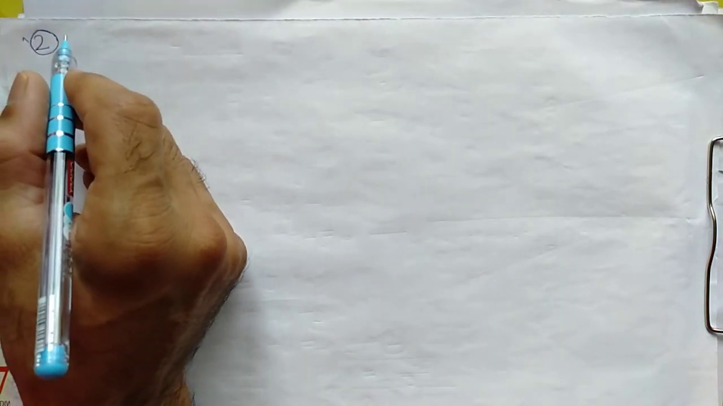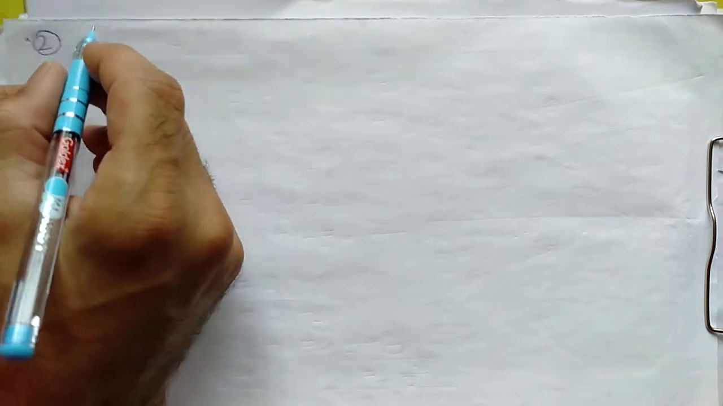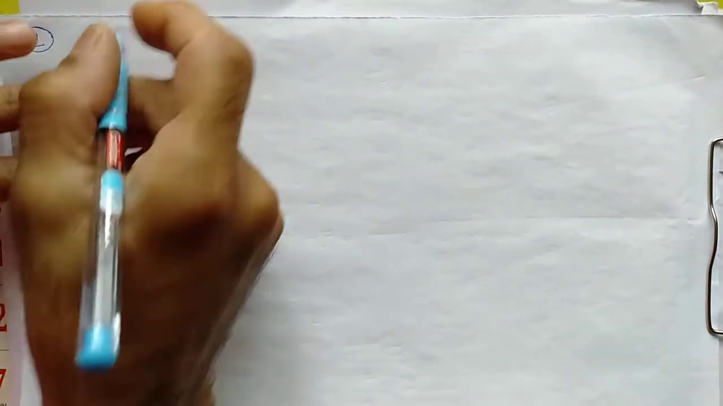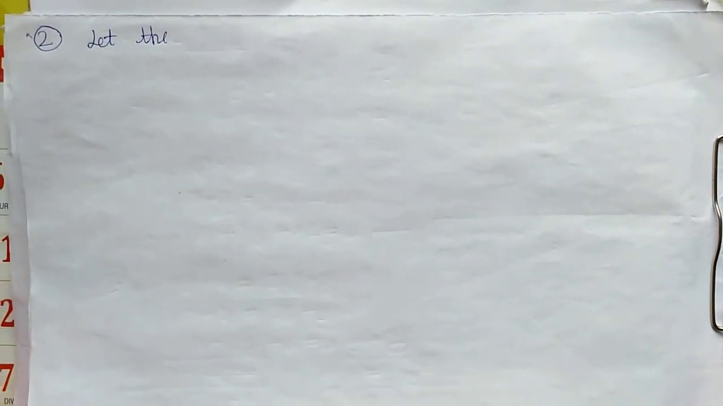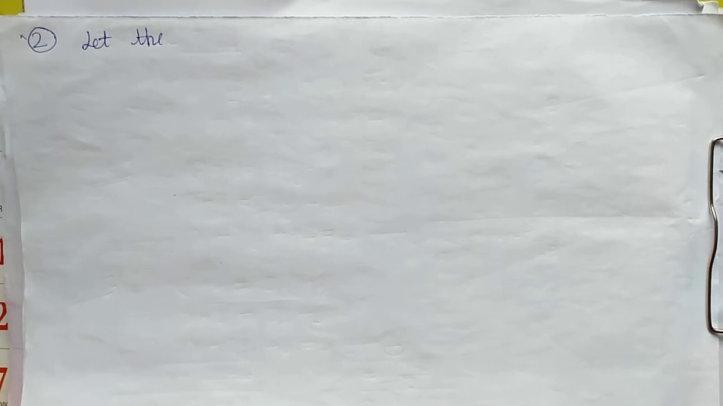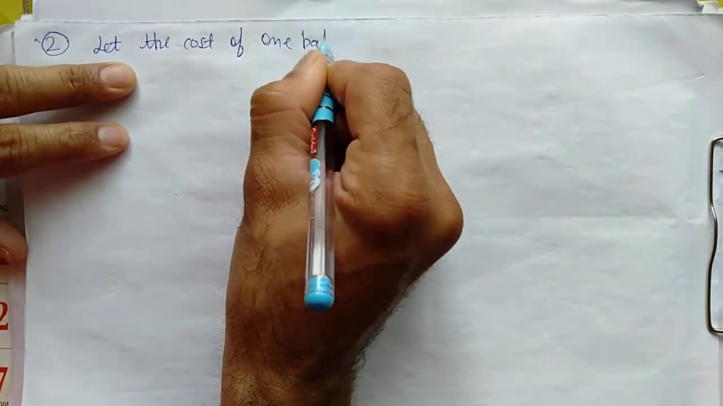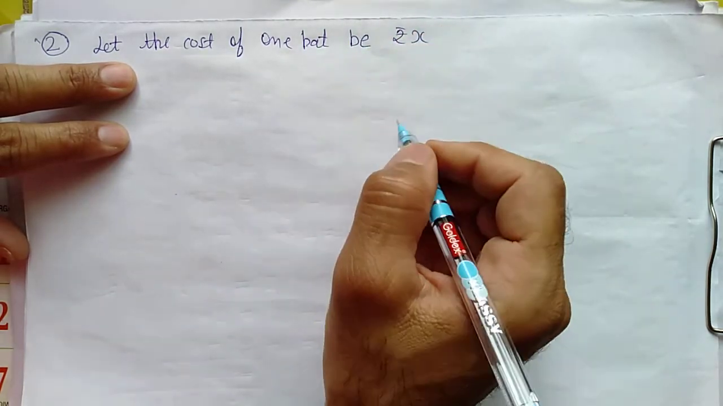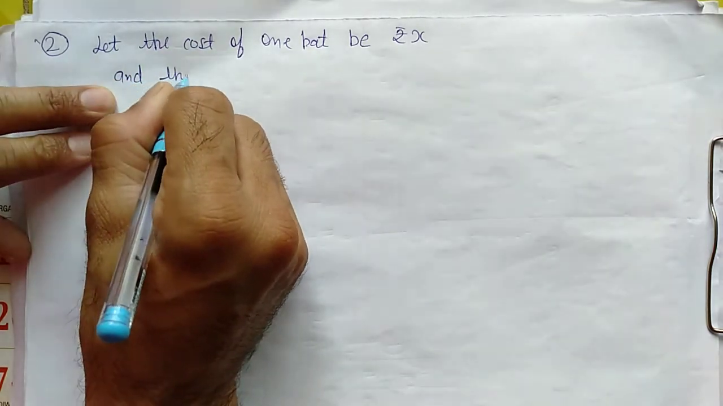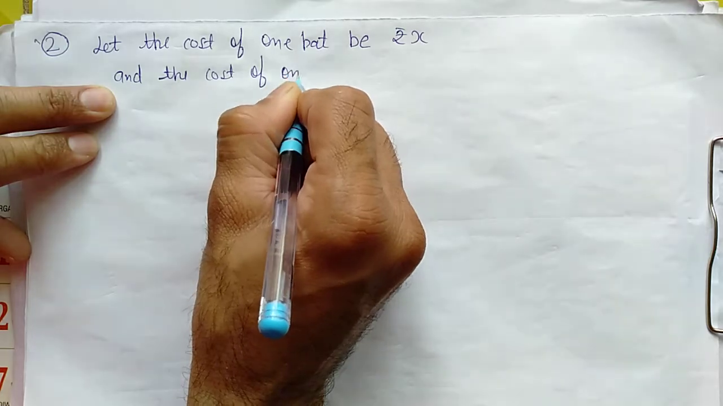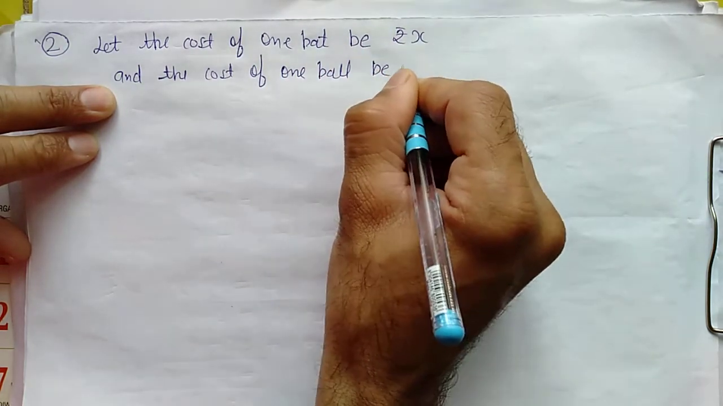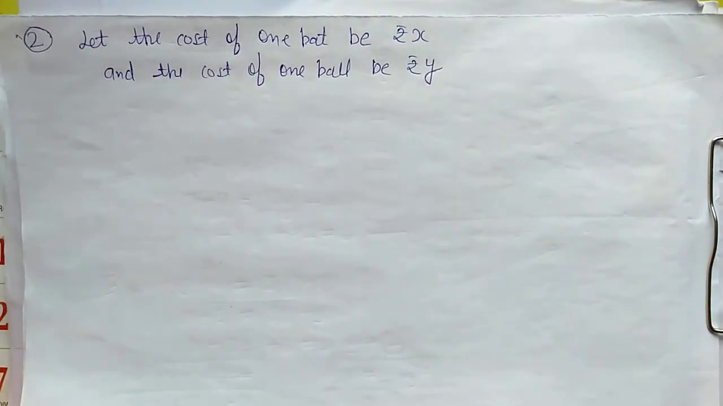The same question is there, same type actually. So now for this question, again we will write: let the cost of 1 bat be rupees X and cost of 1 ball be rupees Y, right? 1 bat is X rupees, 1 ball is Y rupees.